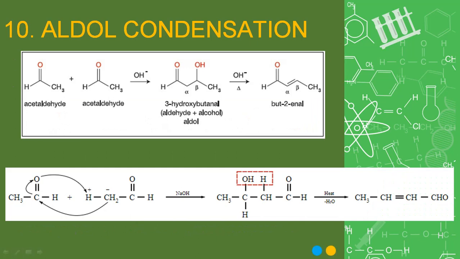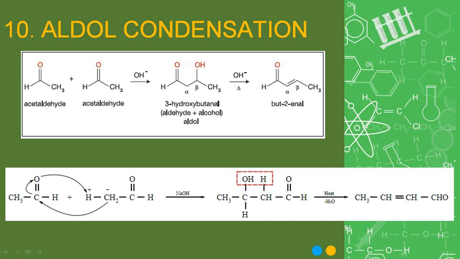You can see here one acetaldehyde molecule with another acetaldehyde molecule forms 3-hydroxybutanal and later on but-2-enal. You can see the mechanism. The mechanism is the same as that in nucleophilic addition reaction.